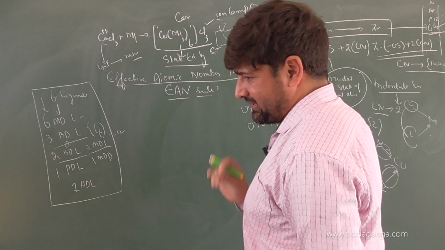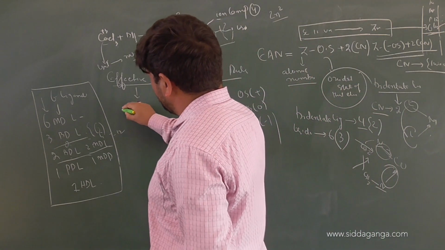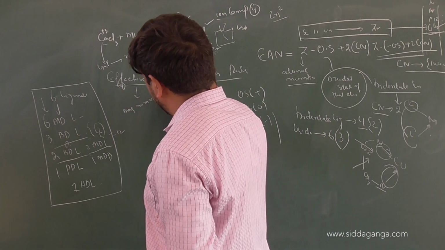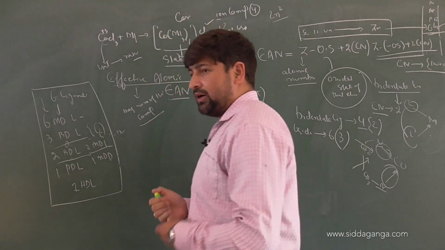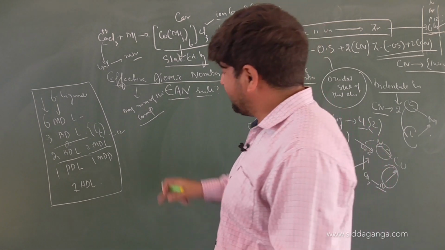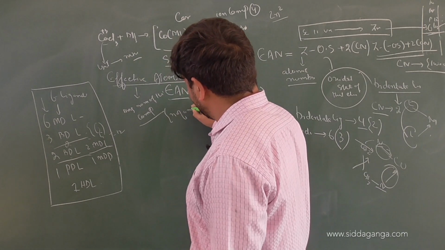Let us take some basic examples and understand. What are the practical applications of this effective atomic number? You can calculate magnetic moment of the complex. It does not give you the qualitative analysis, but you can calculate magnetic moment by calculating number of unpaired electrons.